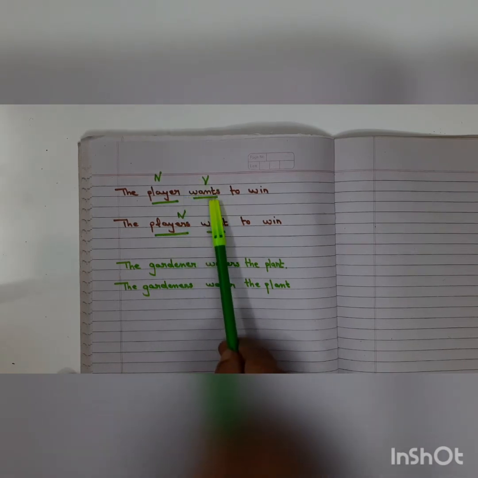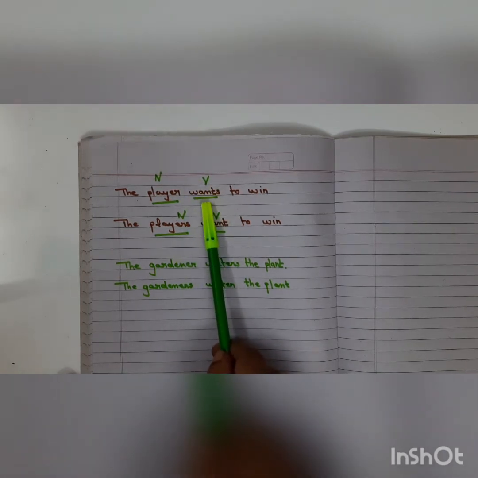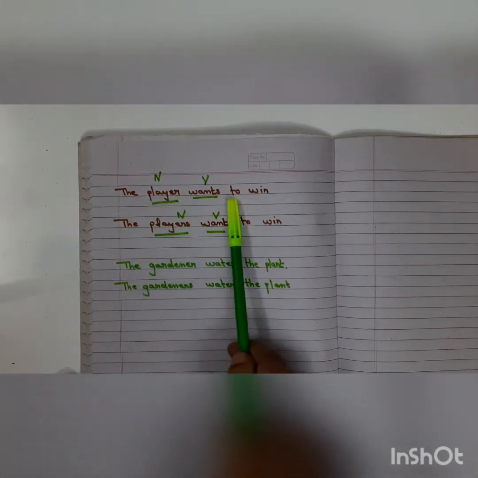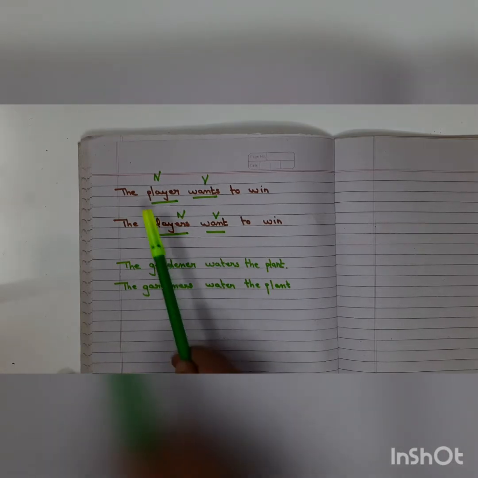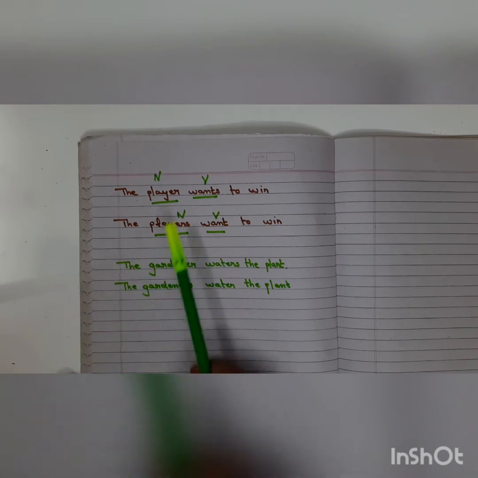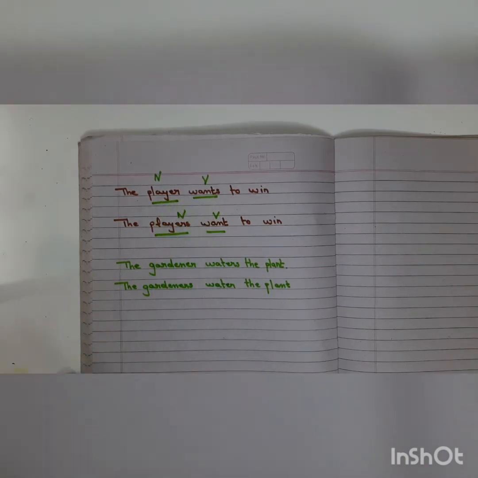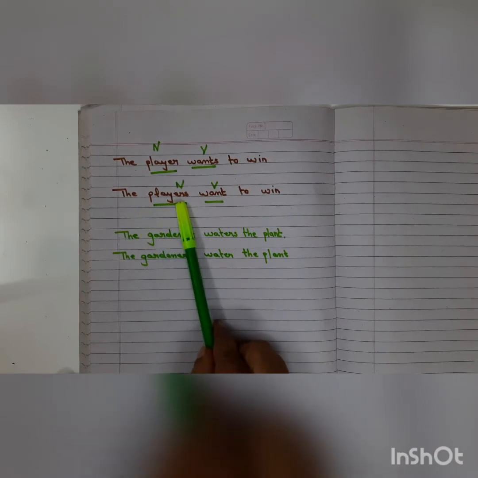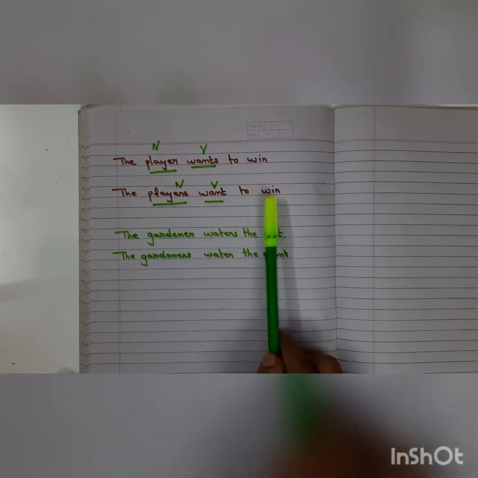Now children, look here. Wants. If I say the player want to win. Okay, say it to yourself, children. Or if I say here the players wants to win.